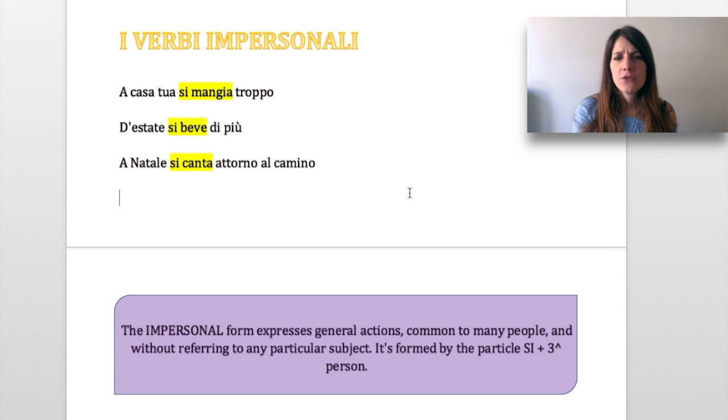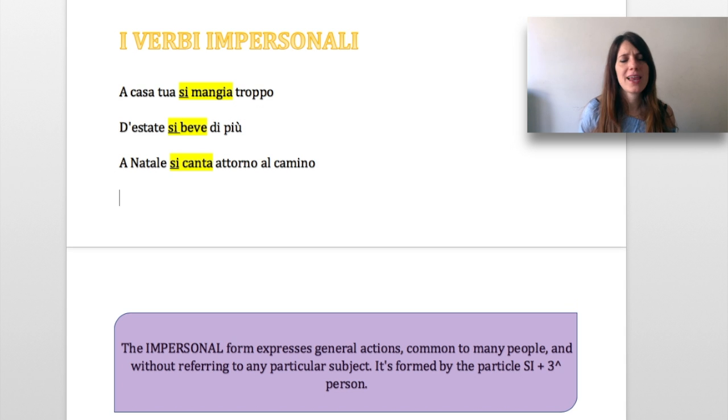So, you can see the verb, but where is the subject? And what is that si? Is it a reflexive verb? Well, no. The subject is not there because we don't always need it when we are talking in general. That si is a particle for several uses, among which the si impersonale, so not like in the reflexive conjugation. If you look at the highlighted words, I'm sure you figure out what they have in common.